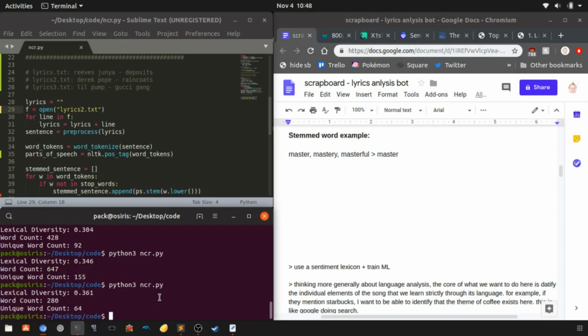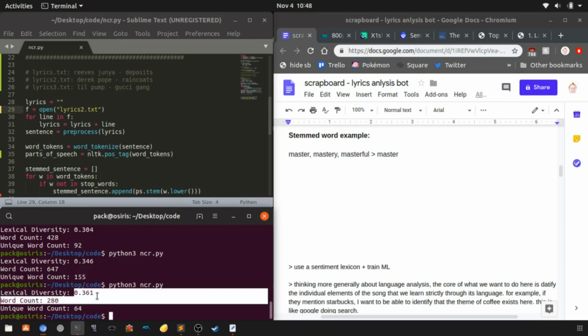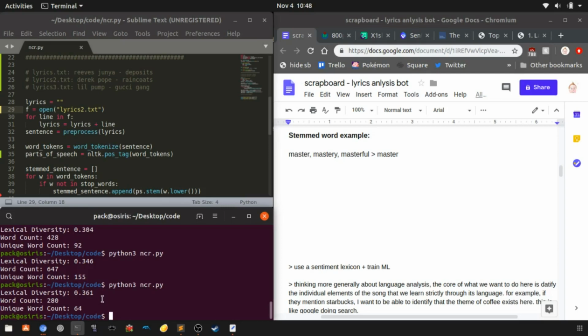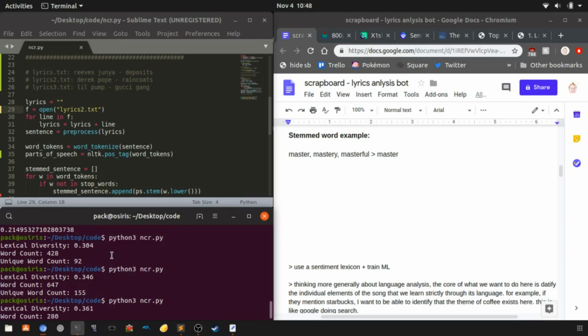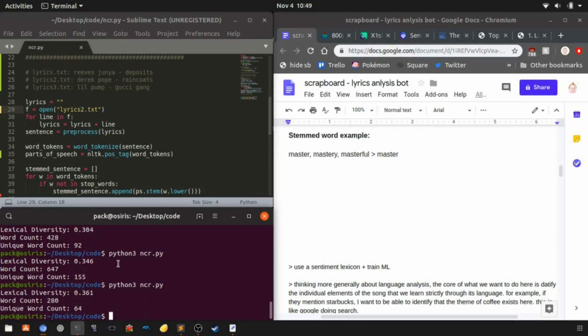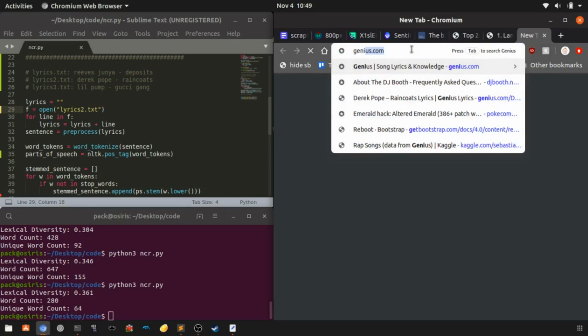Now, with that being said, you might wonder why the lexical diversity here is the highest, because there's so much repetition in this song. Well, the answer is that the chorus itself contains a lot of unique words. If you're familiar with Gucci Gang, you know that it's the same two words over and over: Gucci Gang, Gucci Gang. Whereas over here, the chorus itself has a lot more depth to it. Okay. Now, let's actually look at something real quick, and then I'll finish up the video.